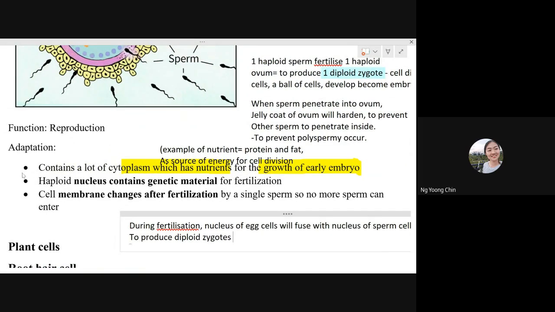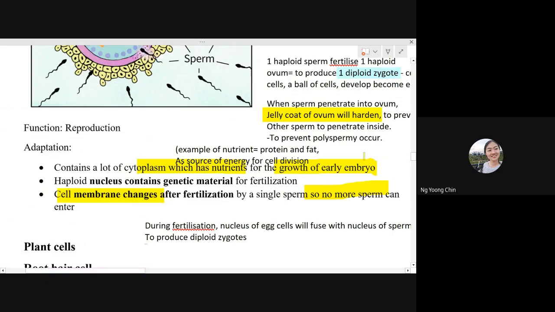Okay, you can see the cell membrane will change after fertilization, so no more other sperm can enter. This cell membrane change means that the jelly coat of the ovum will harden. You can write the answer like this in the exam: the jelly coat of the ovum will harden after one sperm penetrates inside. So this is the function of the ovum. Yeah, very simple.